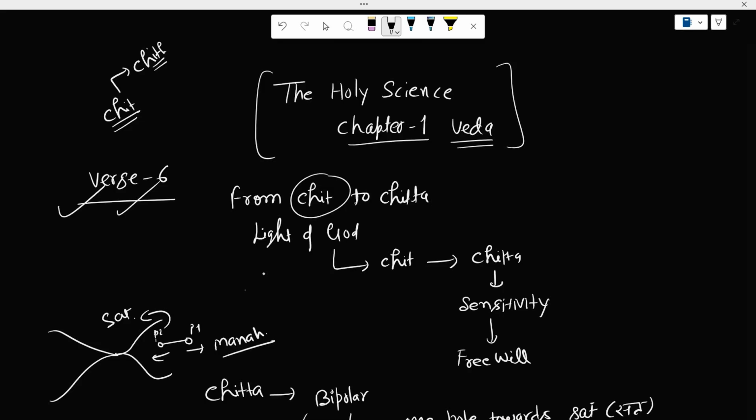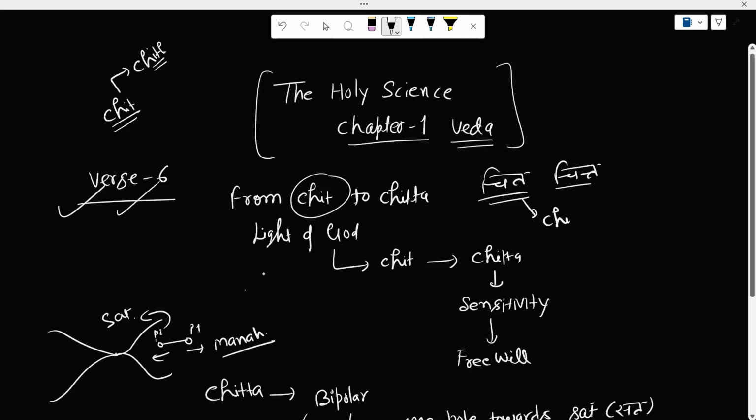and Chitta. There are two words. One is Chit. If you know Hindi, then this is Chit, and the other word is Chitta. Right? So these are two different words. So this is something like CHIT. Then if you write like this, then it is chitta, double T, right? So there are two things, chit and chitta.